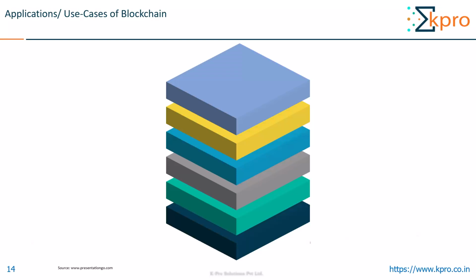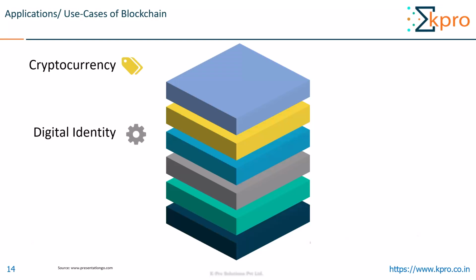Next, let us see a few applications or use cases of blockchain. So the first application of blockchain is cryptocurrency. I'm sure you all know that blockchain was initially developed for the cryptocurrency Bitcoin, since it allows its participants to keep track of the transactions of the digital currency without a single central authority. Hence, blockchain could overcome the problem of double spending and the need of a central trusted third party.